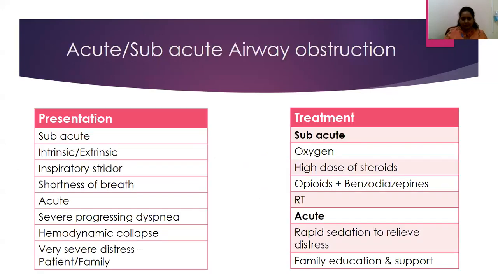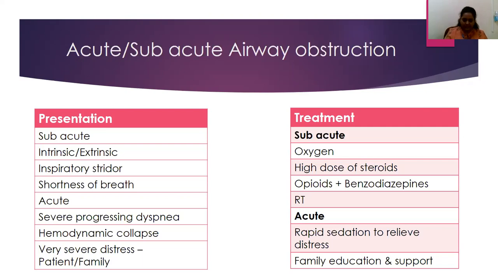The next one of the emergencies is about subacute airway obstruction. As we know, in a subacute presentation, the causes would be intrinsic or extrinsic. Patient would have shortness of breath, there will be an inspiratory stridor. In acute, it would be a severe, progressing, sudden dyspnea. There would be hemodynamic collapse, and it is a very severely distressing event that the patient and the family are going through.